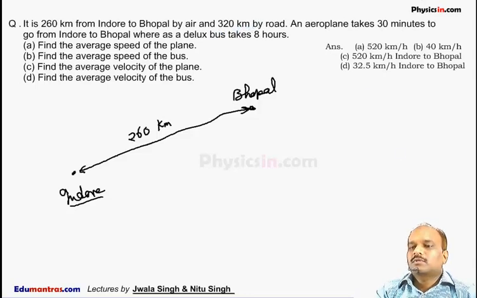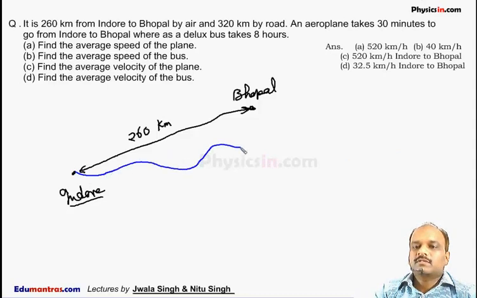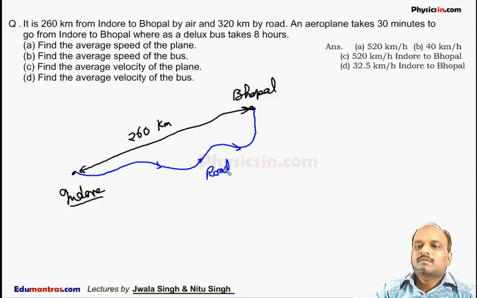Suppose this is the road. By road, if the car is moving, the road moves like this. It is 320 km.